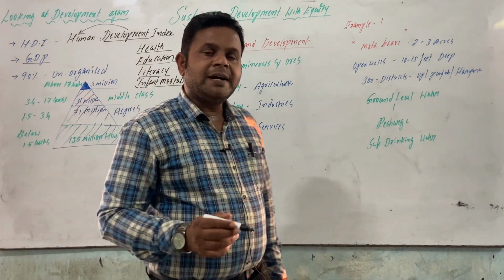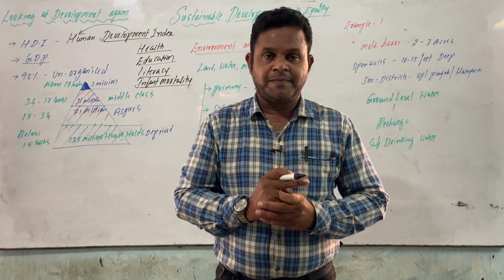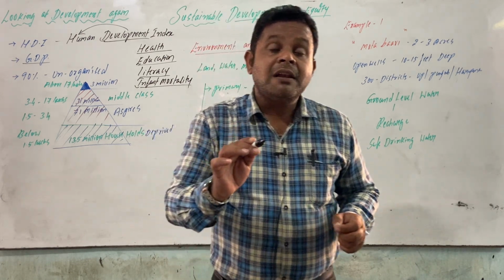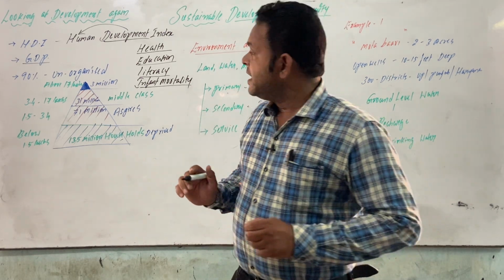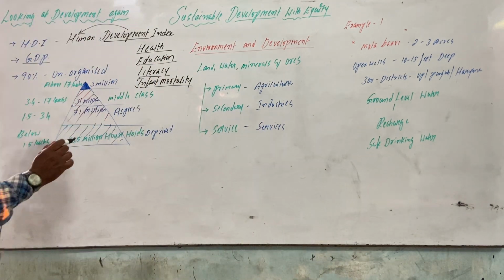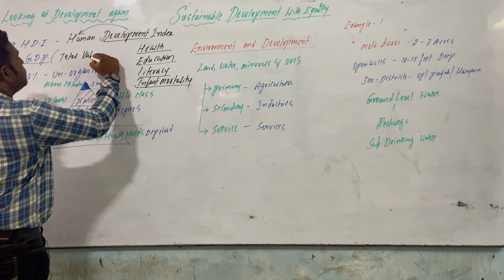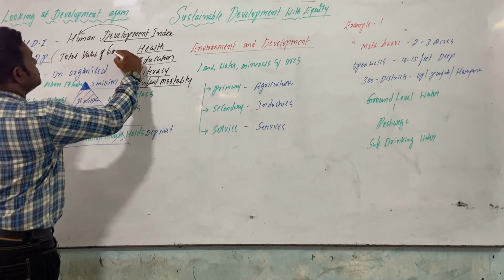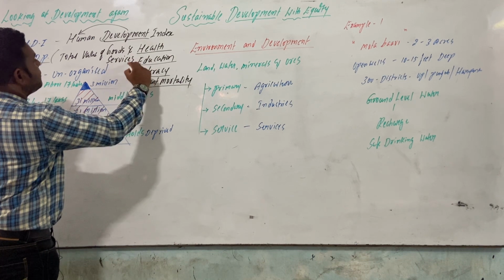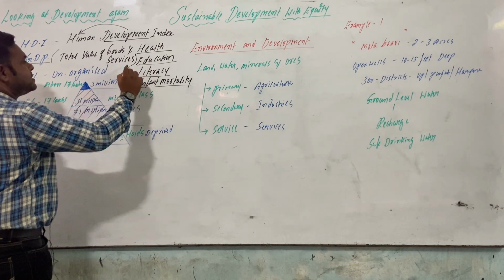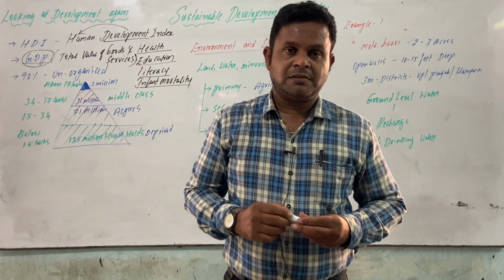In the previous topic we have already discussed GDP. Its expansion is gross domestic product. The definition is the final value of goods and services produced in a country during a particular period of time. In a year, whatever goods and services they are able to produce, the total value can be calculated. So that is what the word GDP, gross domestic product, indicates.